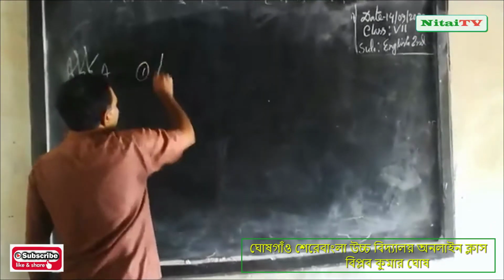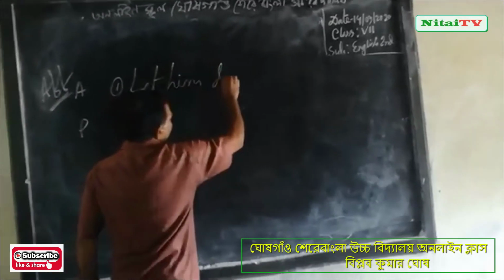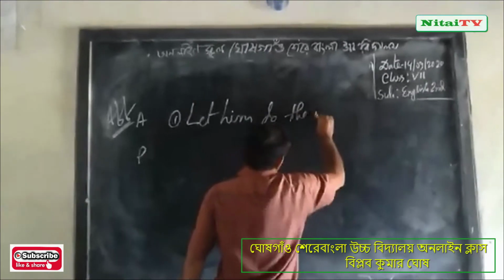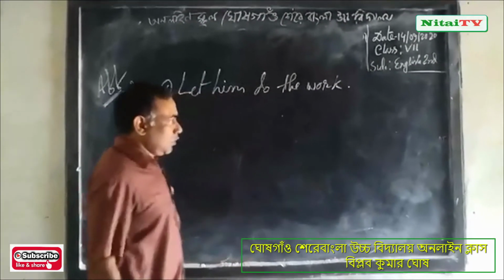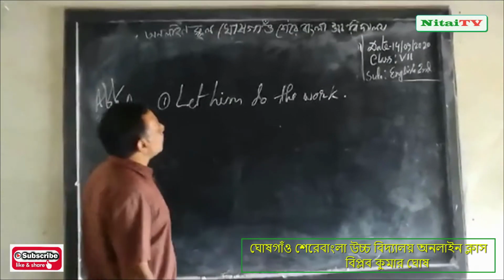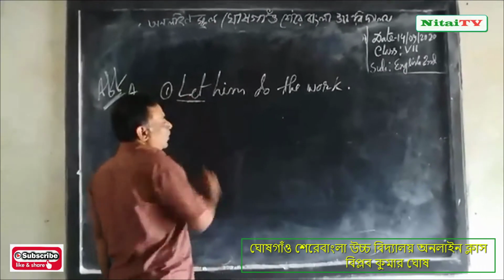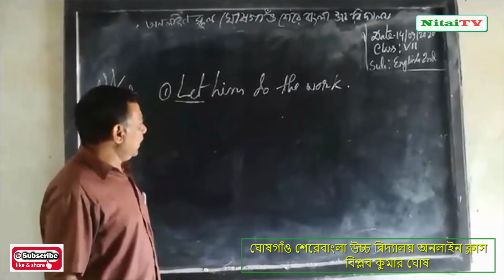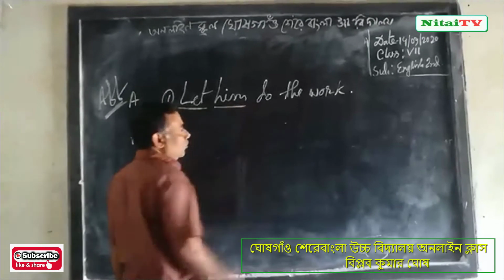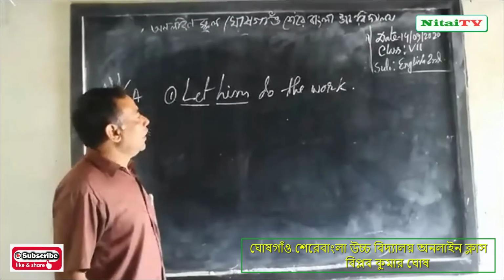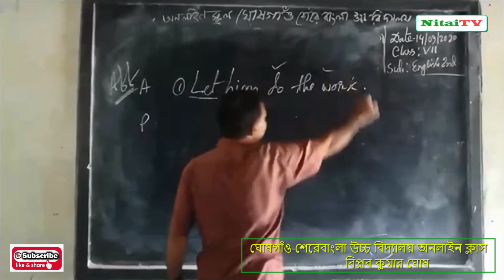Number 1. Let him do the work. Dear student, you notice at first there was let and then a personal pronoun, let him, and the verb word and object.